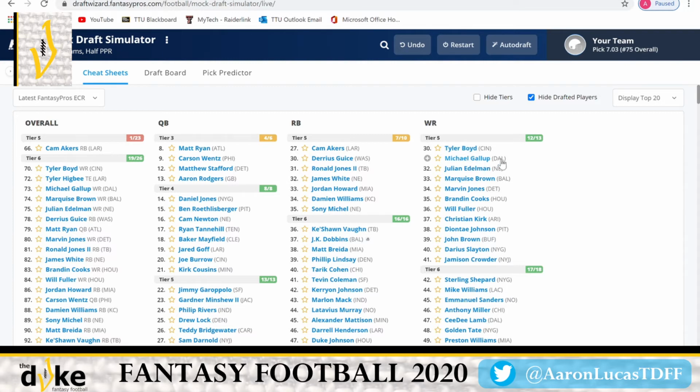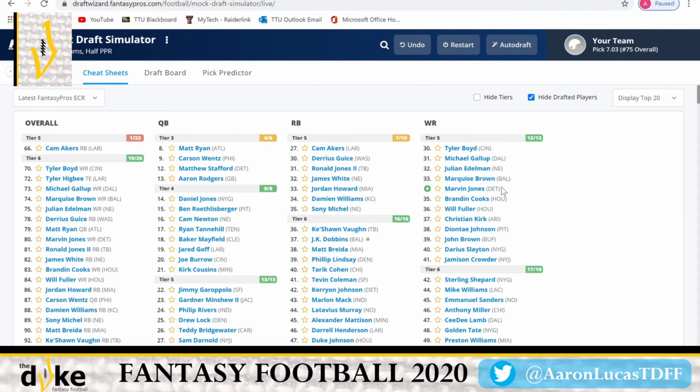The Michael Gallup thing. Some people are saying CeeDee Lamb's going to come in. I don't really see that taking away from Michael Gallup. I think Michael Gallup can continue to do what he did last season. Marquise Brown should take somewhat of a step up, but not a huge one. And then Marvin Jones is actually one of the safer players that nobody picks. We think, Marvin Jones, you can pluck him in anywhere.